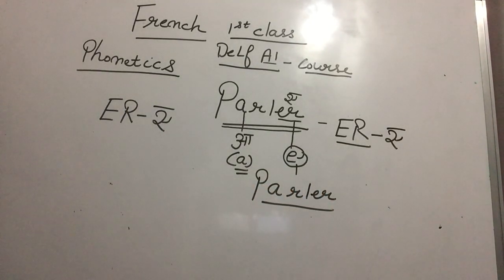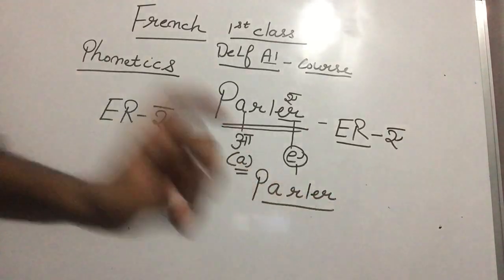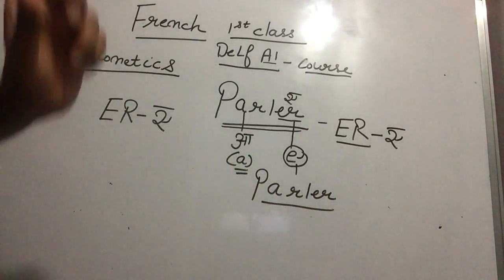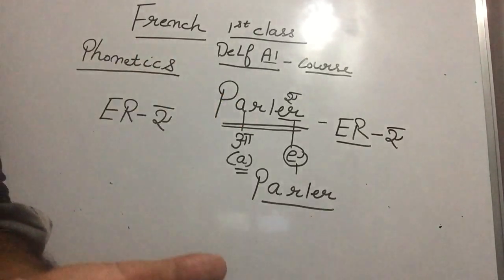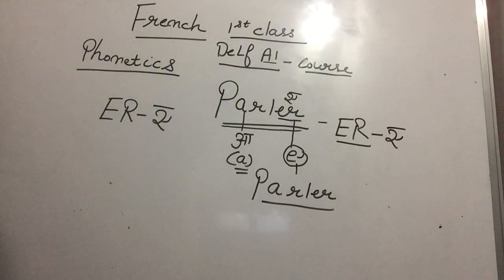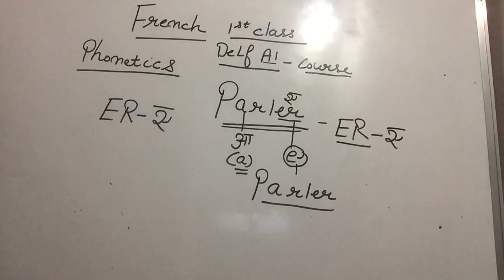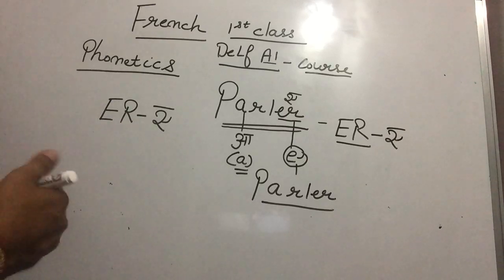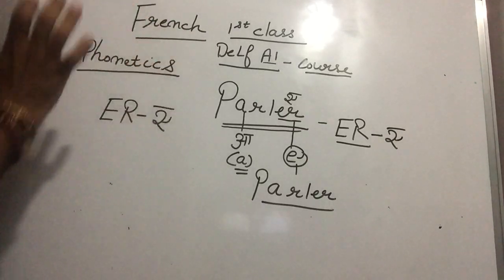Sir, whenever there is ER, the pronunciation will be A. Exactly. If you have ER in a French word, it belongs to A. Is that clear, Paji? Yes, sir. I will write it down. Yes, please write it down, Paji. I'm repeating one more time. We are doing phonetics.